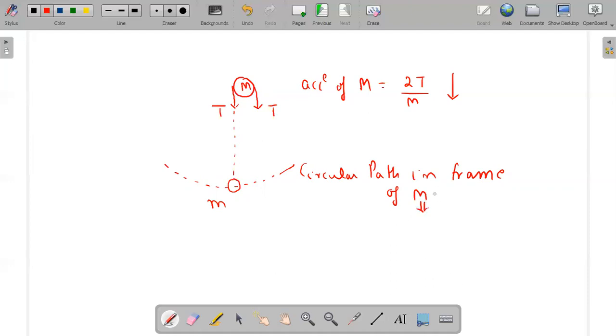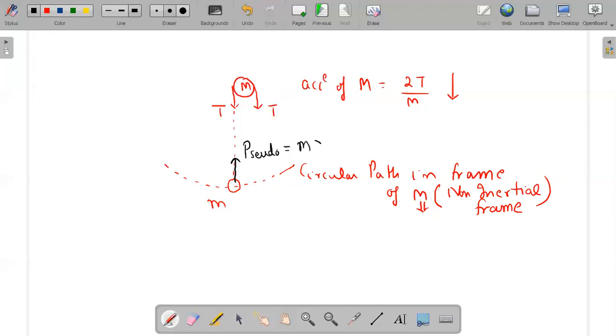Since capital M is an accelerated object, which means we are dealing with the problem in a non-inertial frame, we have to consider pseudo force on small m. The pseudo force on small m will be just opposite to the acceleration of the frame in which the motion of small m is considered. Motion of small m is considered in the frame of capital M, whose acceleration is downward, and therefore the pseudo force on small m will be upward.